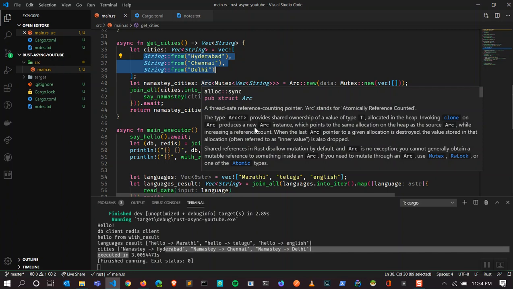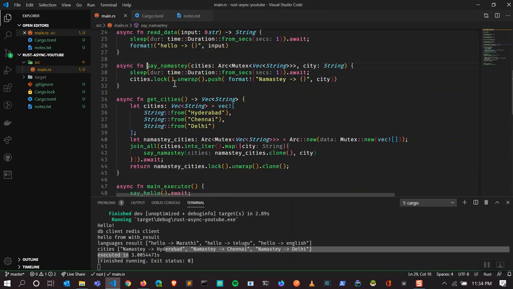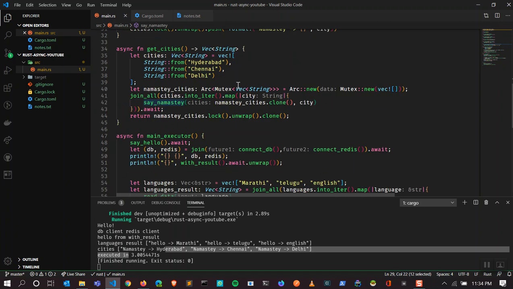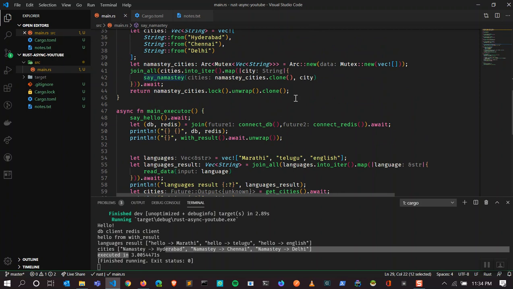So it will increment the counter every time you clone it and pass it to a function. Once these functions are done working with the arc, Rust will decrease that counter. So it will be 3 first, and once the function runs 3 times, it will be 3, 2, 1, and then becomes 0. Then it will drop the arc. Right? So mutex is for protecting the data, and arc is to share the reference of that shared data across the threads.